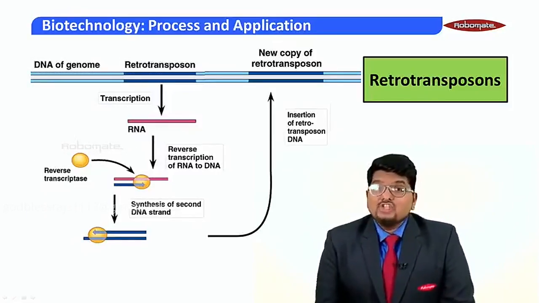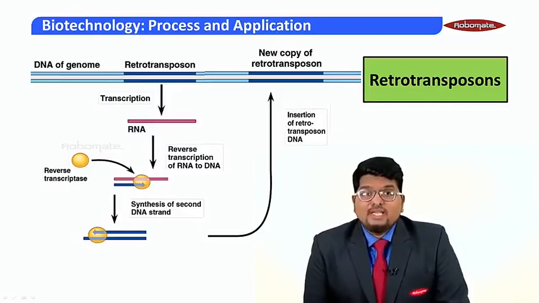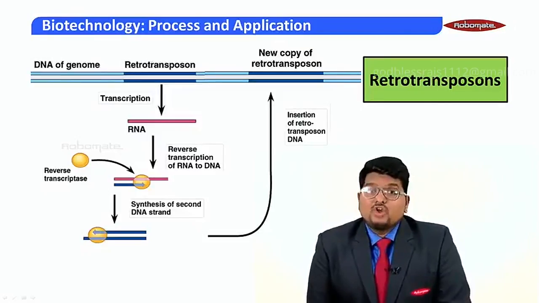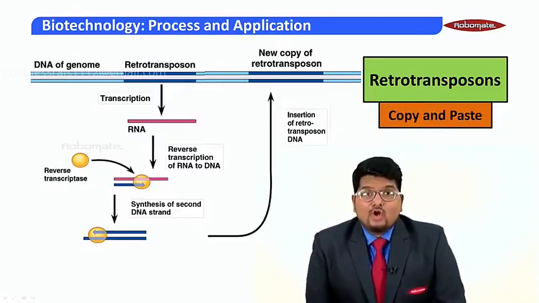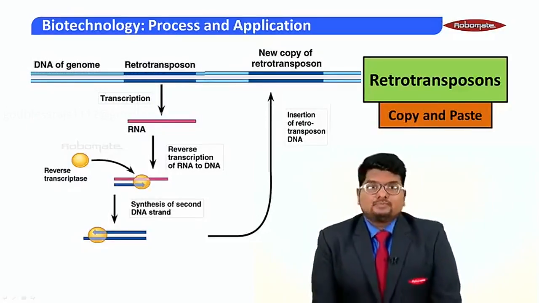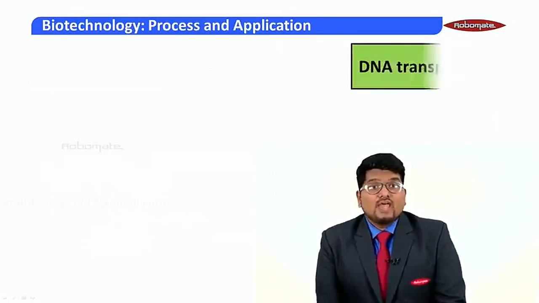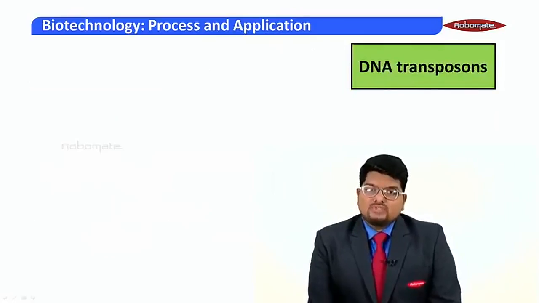Now the insertion of retrotransposons takes place via the formation of an RNA intermediate, and the method is the copy and paste method. Let us take a look at the next type of transposon.